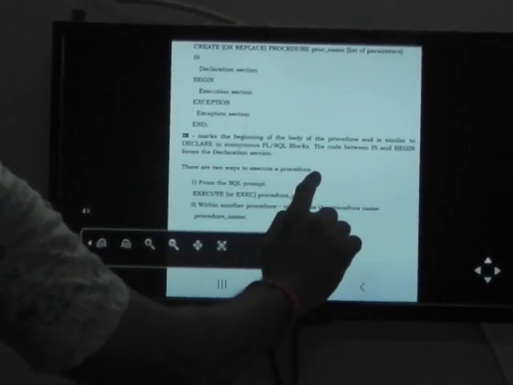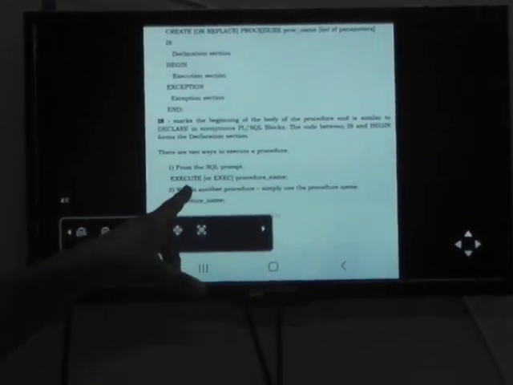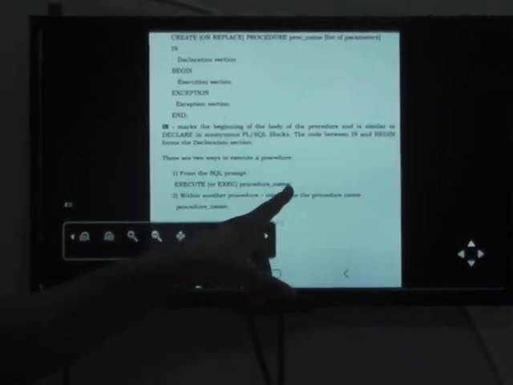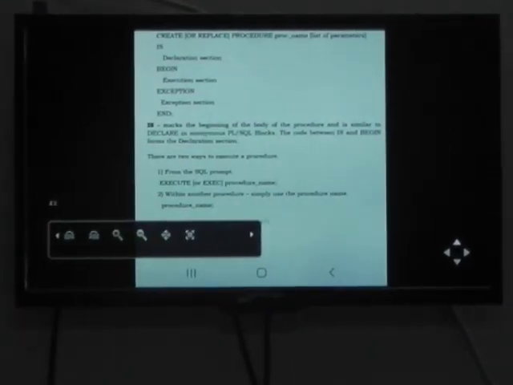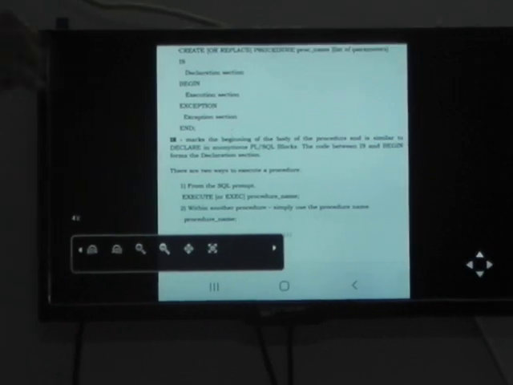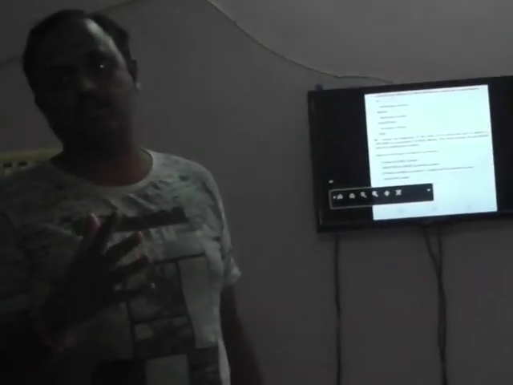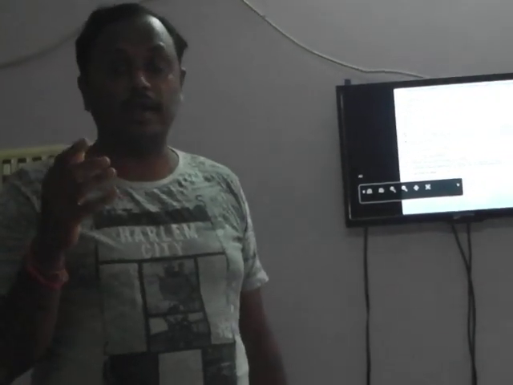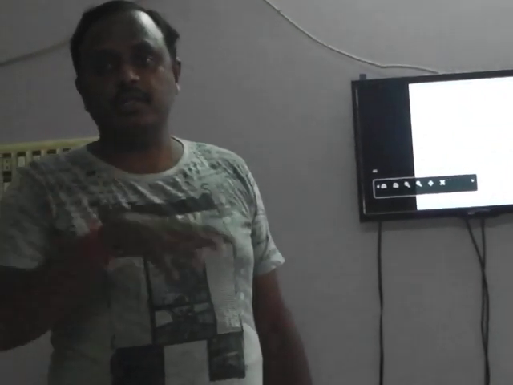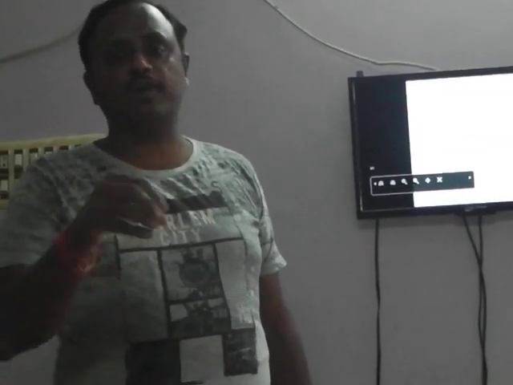Okay, there are two ways of executing a procedure. One is simply execute procedure name, otherwise write only the procedure name. It depends on the Oracle version. I said clearly in the last classes in the college that Oracle has different versions, so it depends on the version when you write your program for execution.